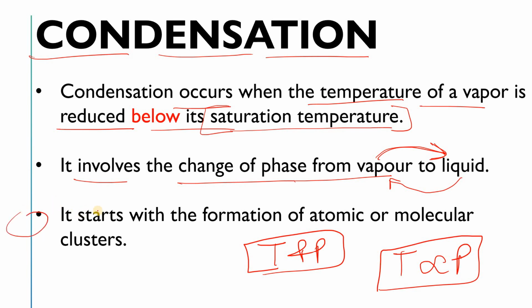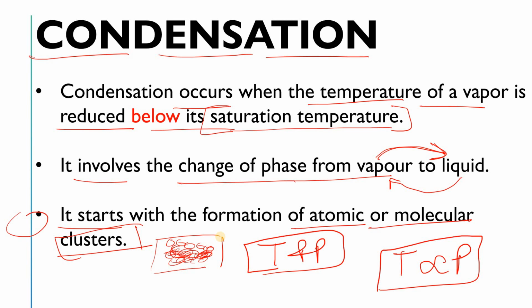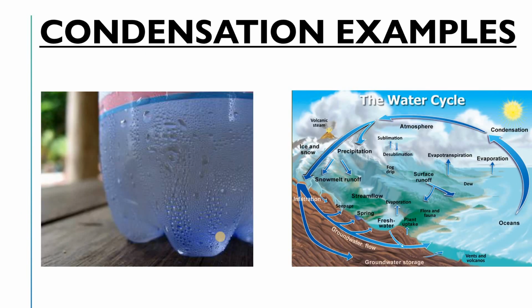Now in the last, what I have written is that condensation starts with the formation of atomic or molecular clusters, okay? This is nothing but, let's suppose there are so many vapors and they come together. So what will happen is that they will make one droplet, or cluster, and after that it becomes one droplet of the liquid, and this is called condensation, okay?